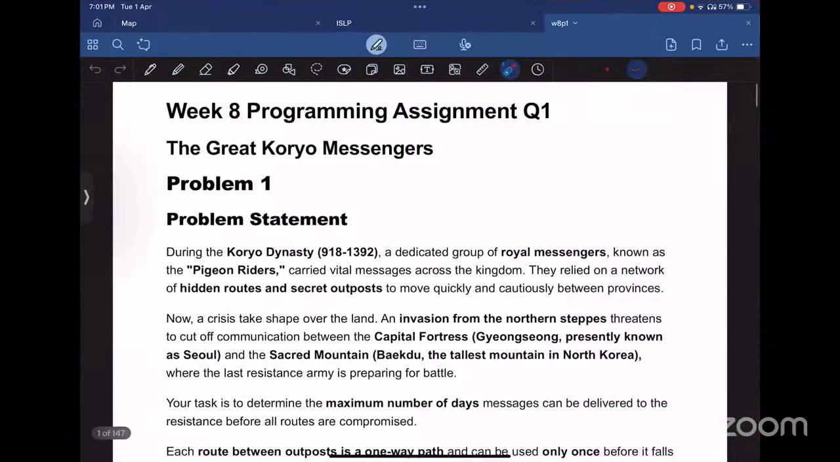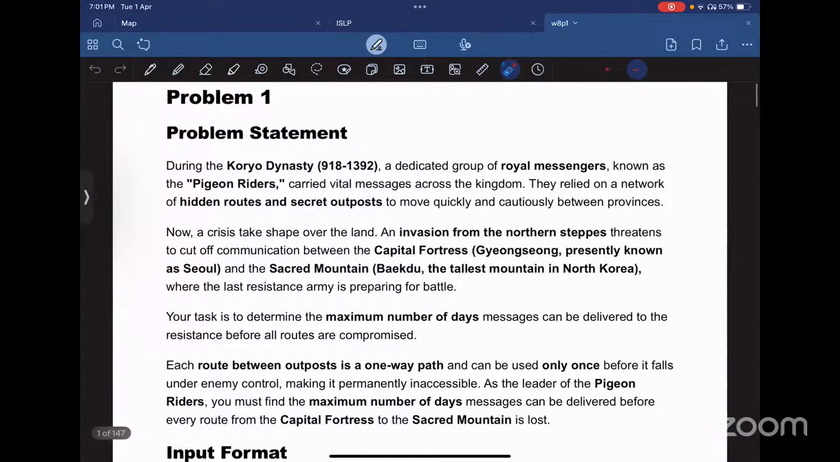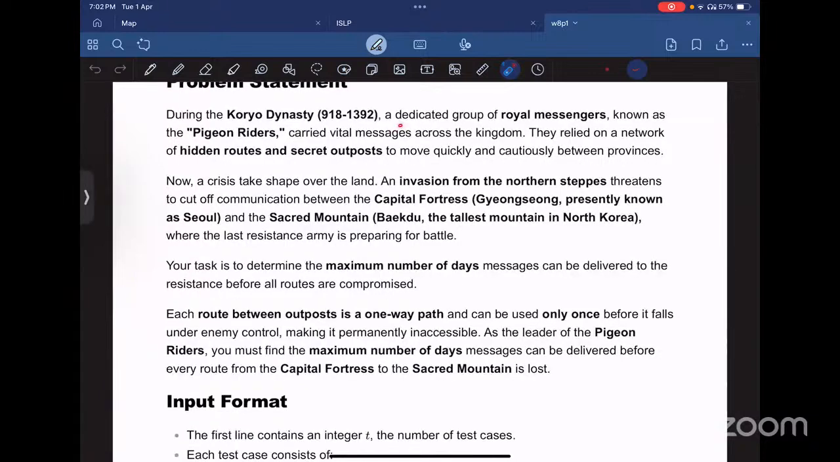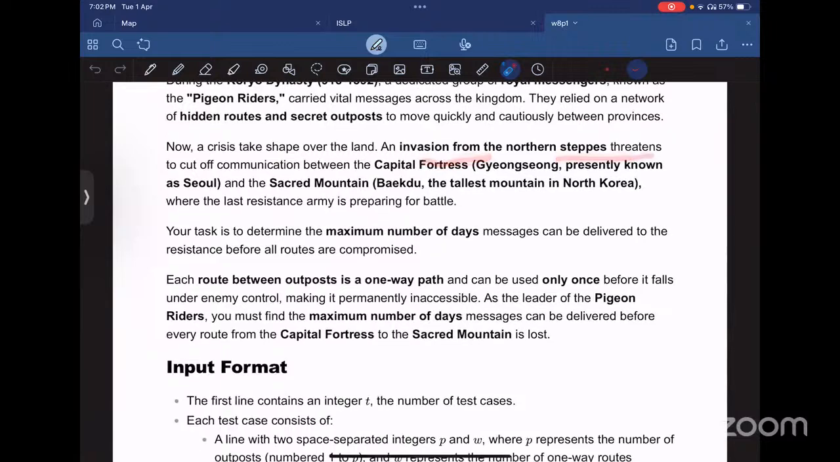So this is week 8 programming assignment question 1. The problem statement is: during the Koryo dynasty, a dedicated group of royal messengers known as the peasant riders carried vital messages across the kingdom. They relied on a network of hidden routes and secret outposts to move quickly and cautiously between provinces. Now, a crisis takes shape over the land. An invasion from the northern steppes threatens to cut off the communication between the capital fortress and the sacred mountain, where the last resistance army is preparing for the battle.